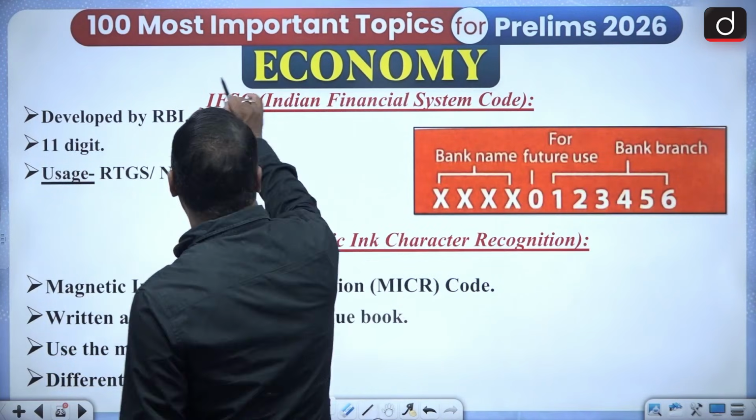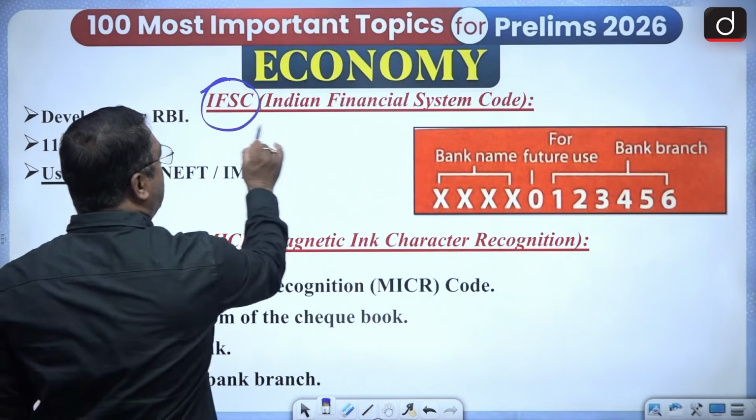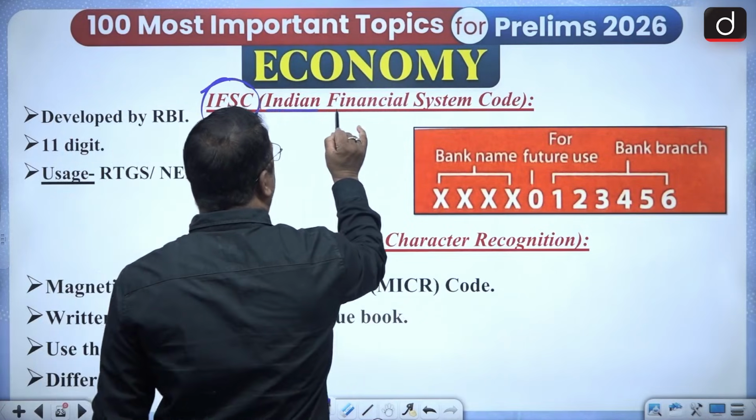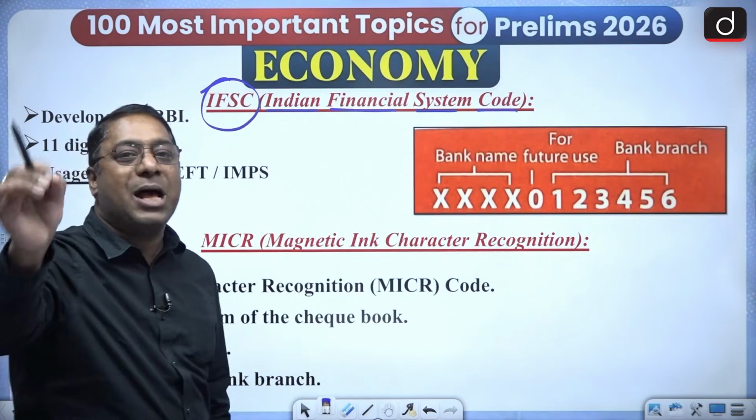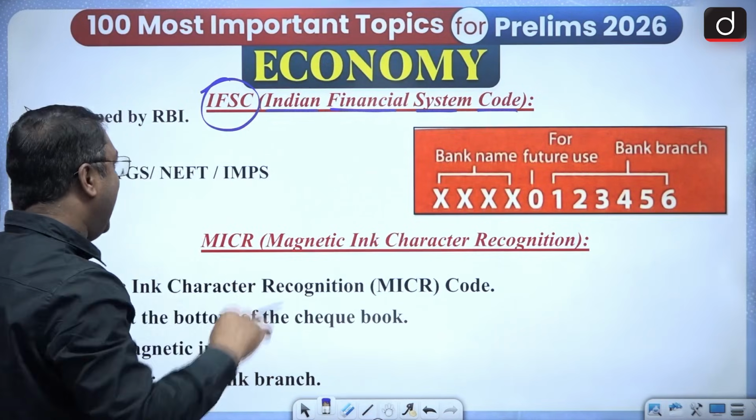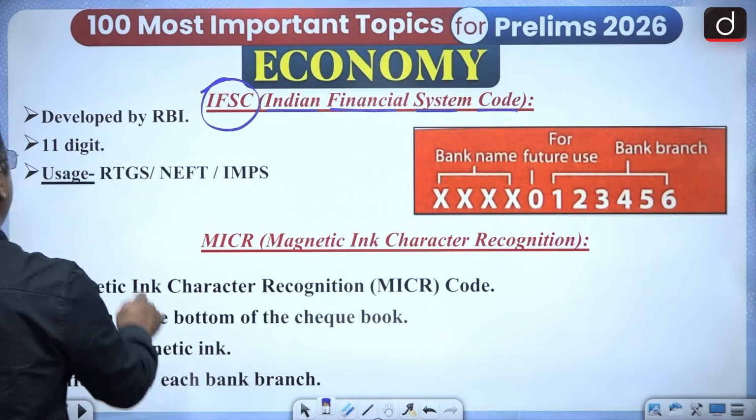See, this is the IFSC code. IFSC, what is its full form? I stands for Indian, F stands for Financial, S for System, C for Code. Every bank has an IFSC code. Every bank has an IFSC code.